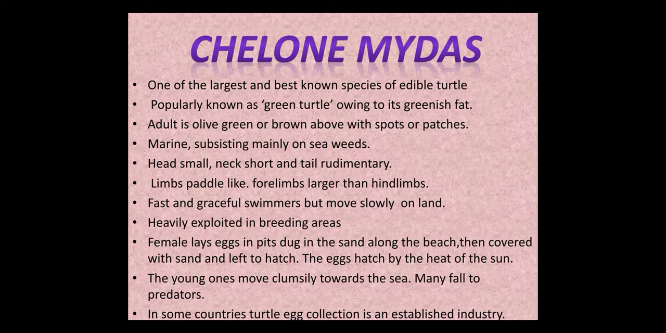Chelonia mydas is found in the Bay of Bengal, Pacific and Atlantic Oceans, weighing about 250 kilograms. The carapace attains a length of about 140 centimeters. The head is small, the neck is short and the tail is rudimentary. The limbs are paddle-like. The forelimbs are larger than the hind limbs. These turtles are fast and graceful swimmers but move slowly and clumsily on land.